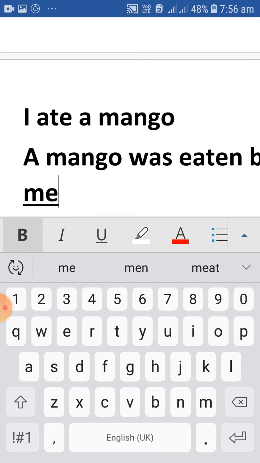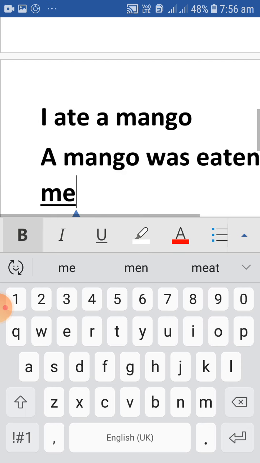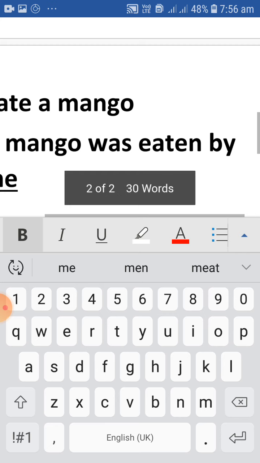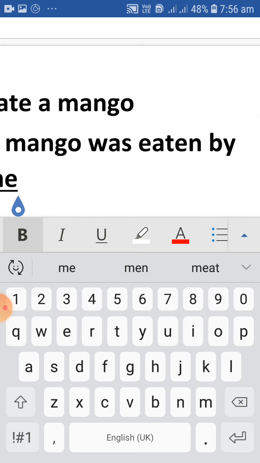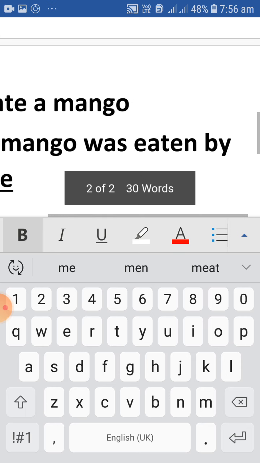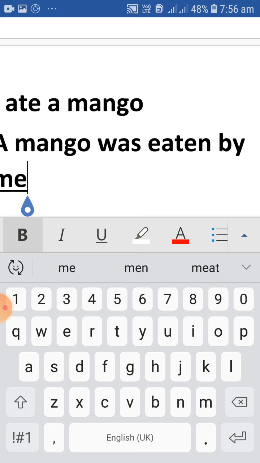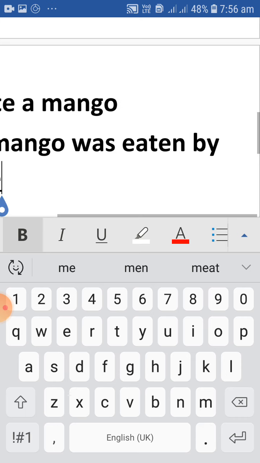A mango was eaten by me. So the tense doesn't change. It is in the past, it is also in the past. And always the active voice verb changes, whatever the verb is, present tense, past tense, future, whatever the verb is here, it will be changed to V3 and by will be added. Okay, fine.